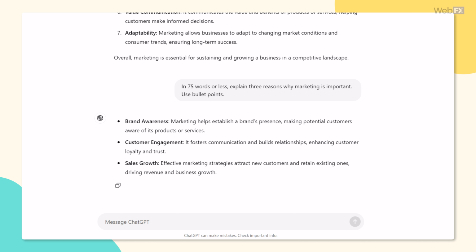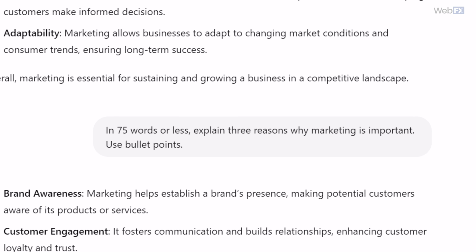You may not care about these things if you're just asking a quick question for research purposes, but if you're trying to get ChatGPT to help you write an email or a blog post or a script, you'll definitely want to make sure it's nailing the format. Here's an example of a ChatGPT prompt that specifies a format. In 75 words or less, explain 3 reasons why marketing is important. Use bullet points.